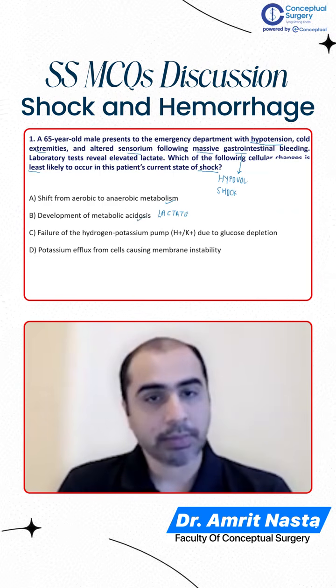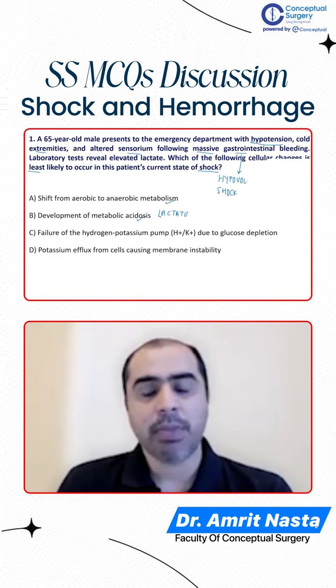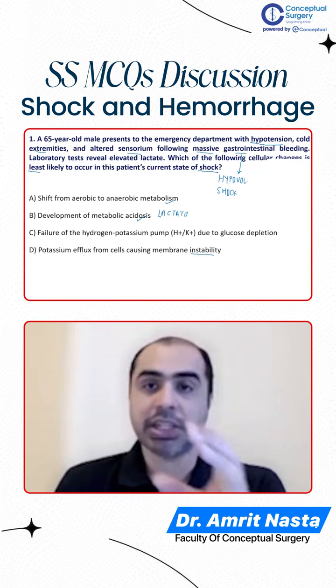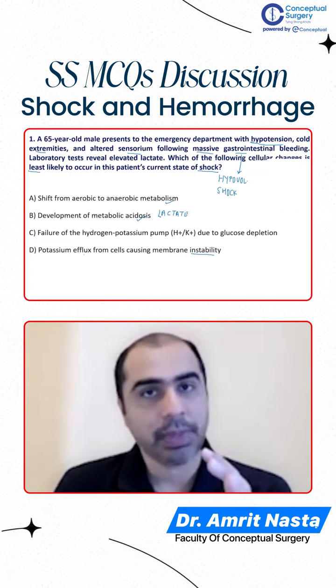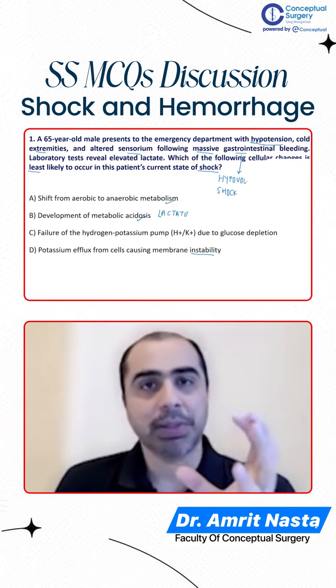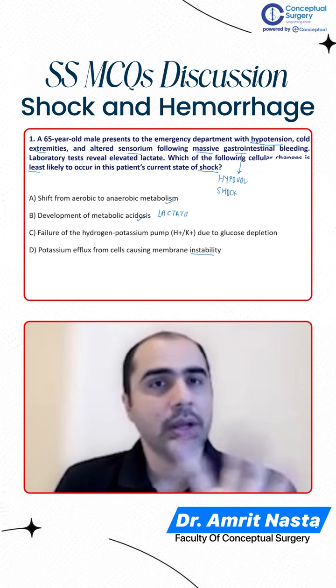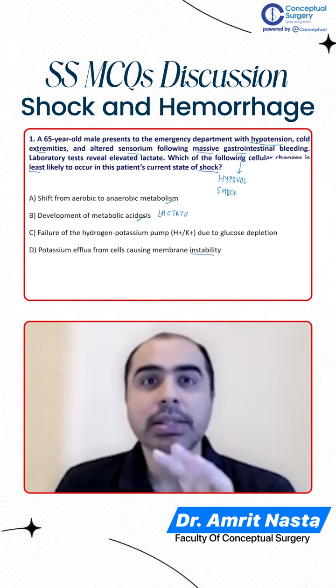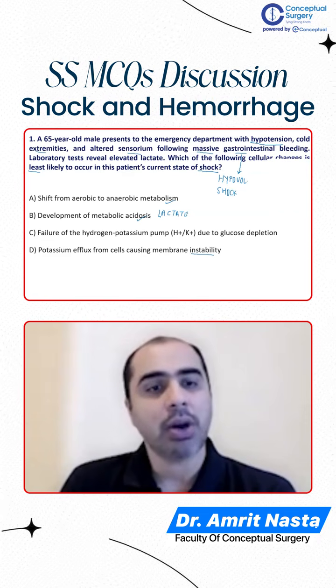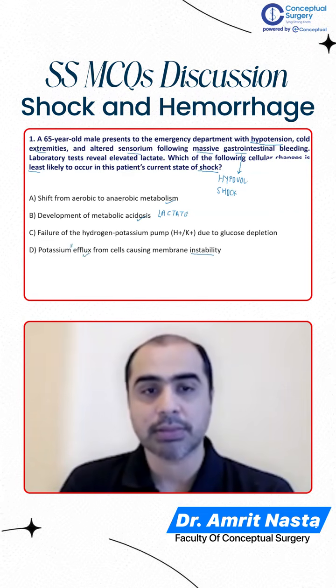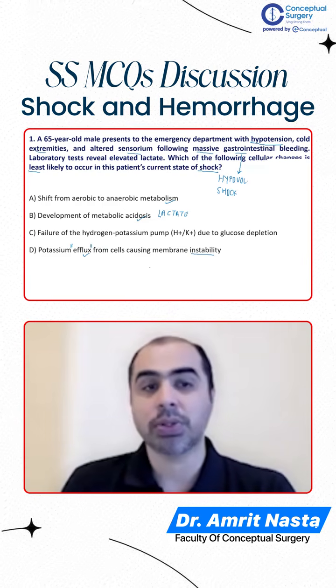That is also correct. And the cell membrane in severe acidosis becomes unstable, because of which potassium, remember, potassium is mainly intracellular. Sodium is extracellular, potassium is intracellular. 95% of your potassium is intracellular. So when the cell membrane becomes unstable, this potassium starts leaking out. So there is a potassium efflux. Watch out for this word efflux. Okay, not influx, efflux. So this is also correct.